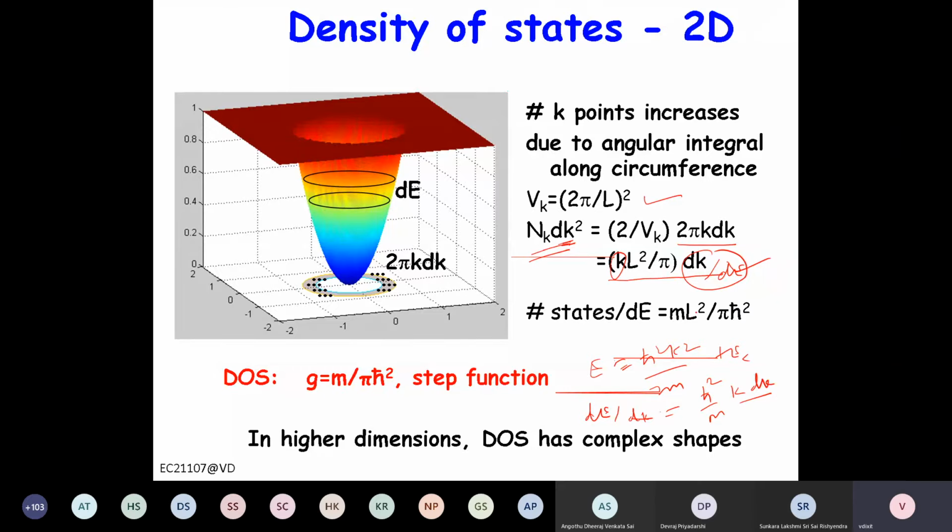And then if you want to calculate the density of states, you have to divide by the area, right? So in this case, it will be L square. So it's basically volume in 3D L cube, in 2D is area L square, in 1D is length L. So we divide accordingly. So it will become m by pi h bar square, right? So for a given energy state, this will be the density. So the density of states is basically constant, right? The density of states is constant, right? Any doubt?